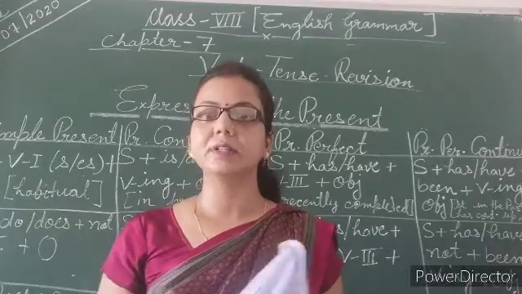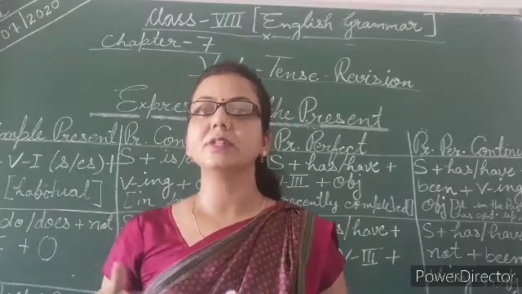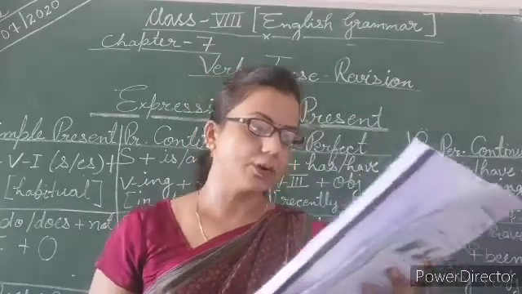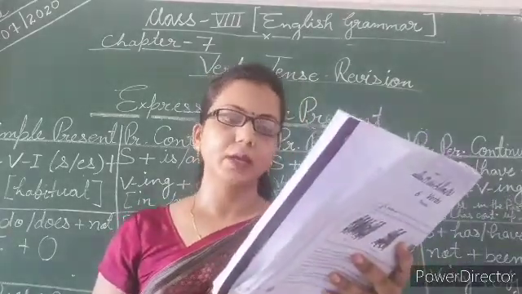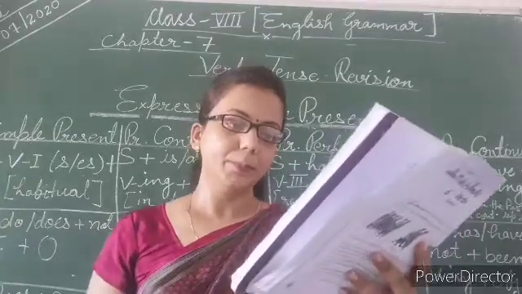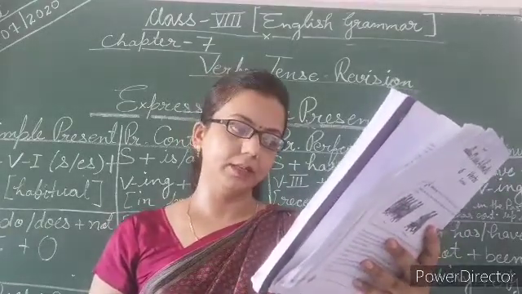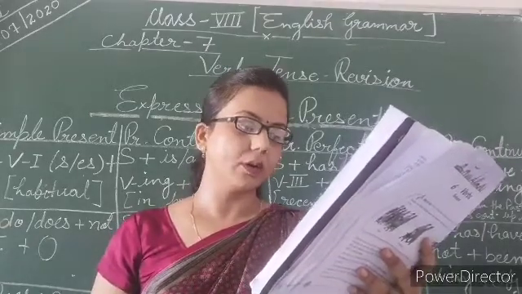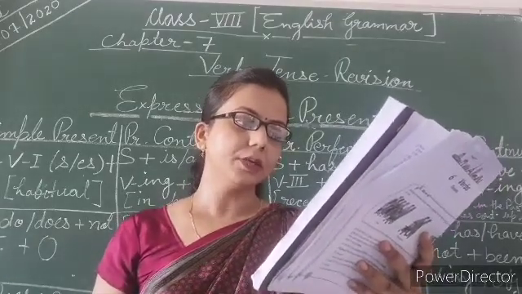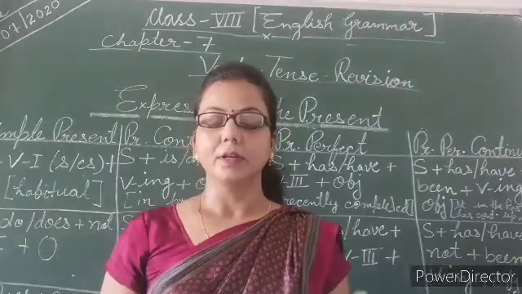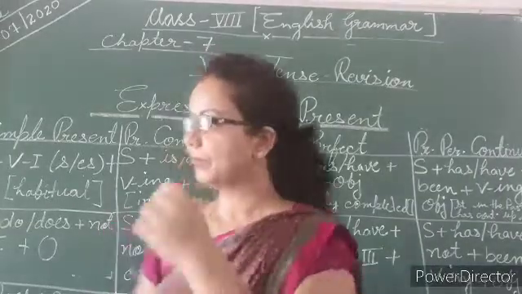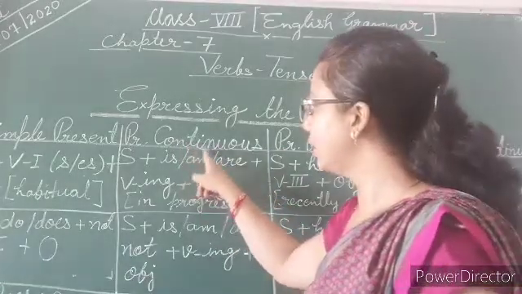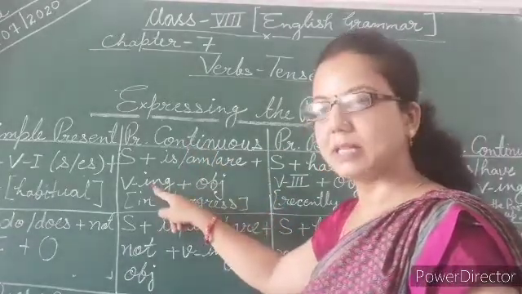Whenever we are speaking about that activity, it should be in progress form. So the present continuous tense is used to show an activity in progress at the time of speaking, or regular unplanned acts, or to refer to a future planned action. So my dear students, have a look. This is your structure. As I told you, continuous means ing, verbs ing form.